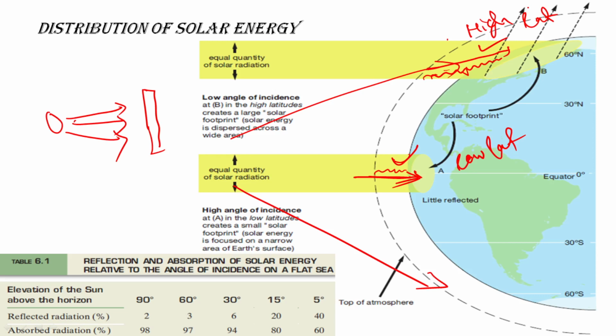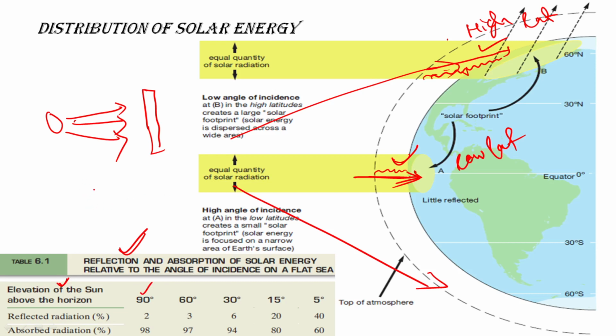So the atmosphere will absorb and reflect. There are two things, one is absorption, one is reflection. Okay, so depending upon at what angle the sun rays are falling on the surface, or entering the atmosphere, the reflection amount and the absorption amount fluctuate. If you see this diagram here, this table, if the angle of incidence, or if the sun is above horizon, means when it is 90 degree, means the sun is above our head.